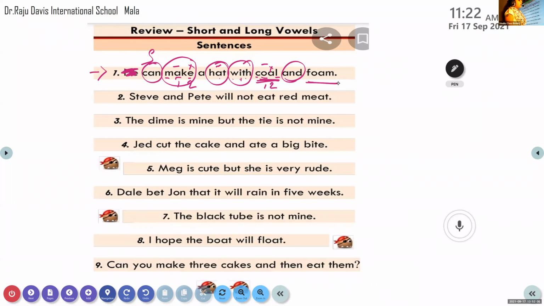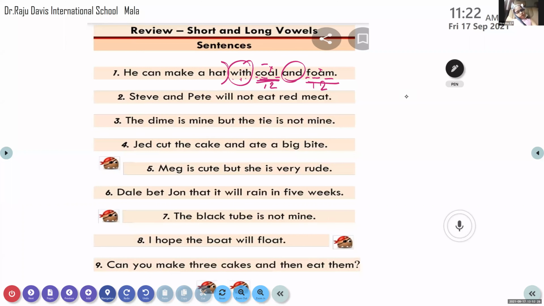How many vowels are there in the last word? Two. So which one is a long vowel there? And A is silent. How will you read this word?